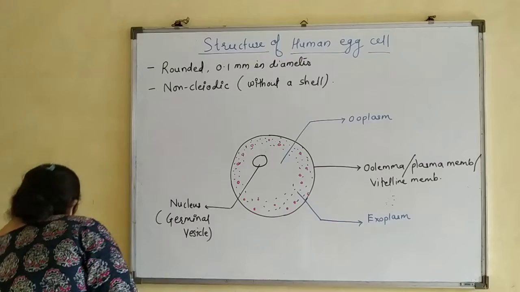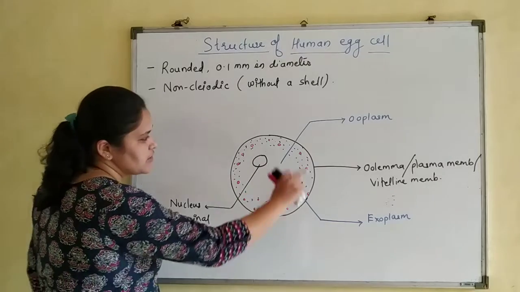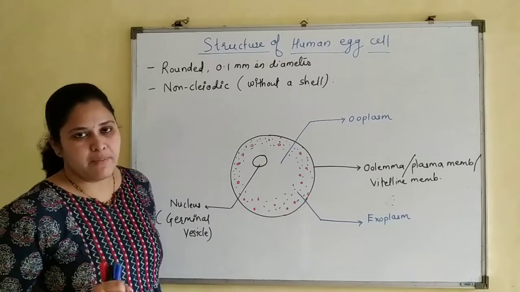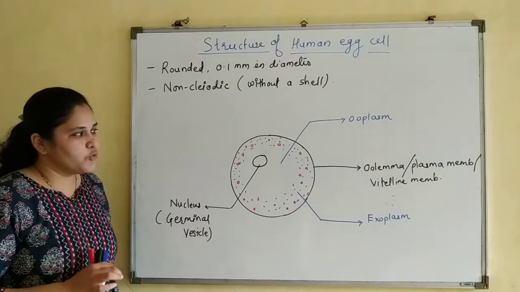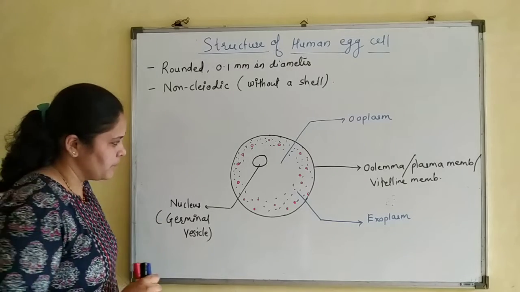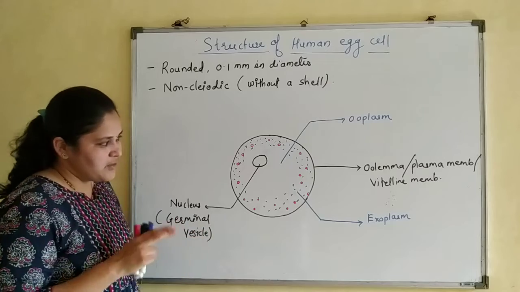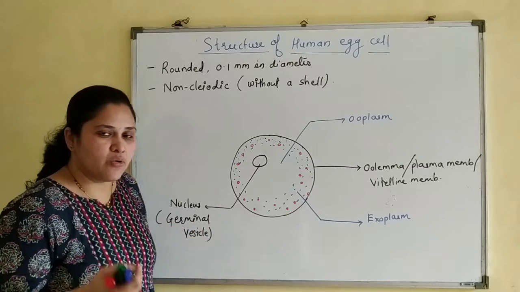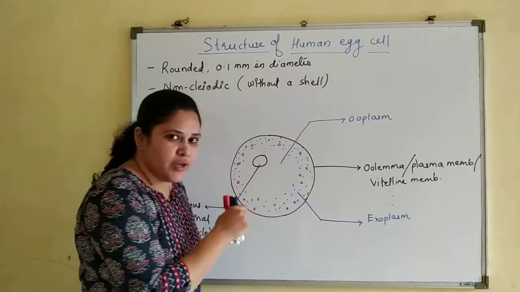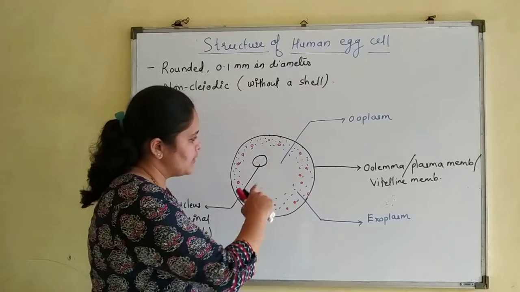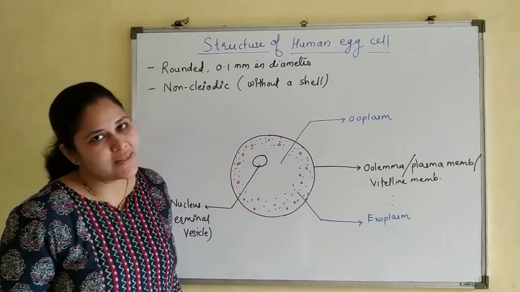Now which points did we discuss? We discussed the membrane of the egg, known as the oolemma, also known as the vitelline membrane. The cytoplasm is divisible into two zones. The outer one, a dense zone with cortical granules, is known as exoplasm. The inner one is known as ooplasm.